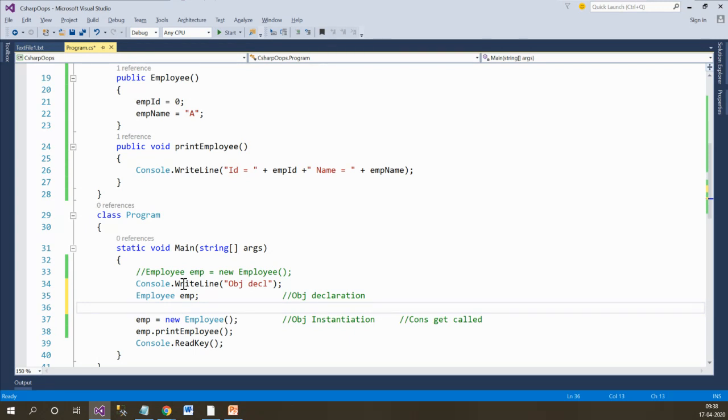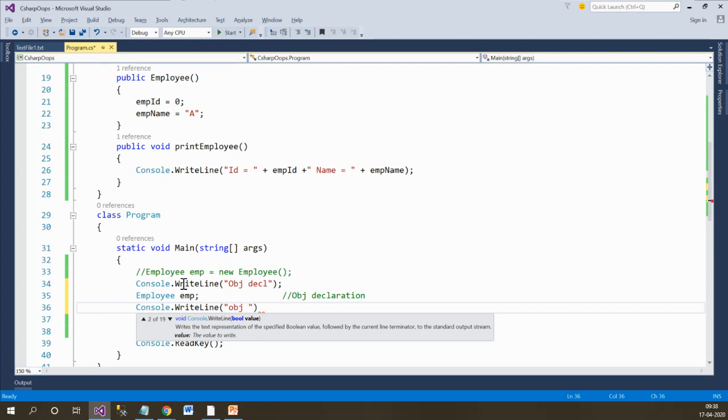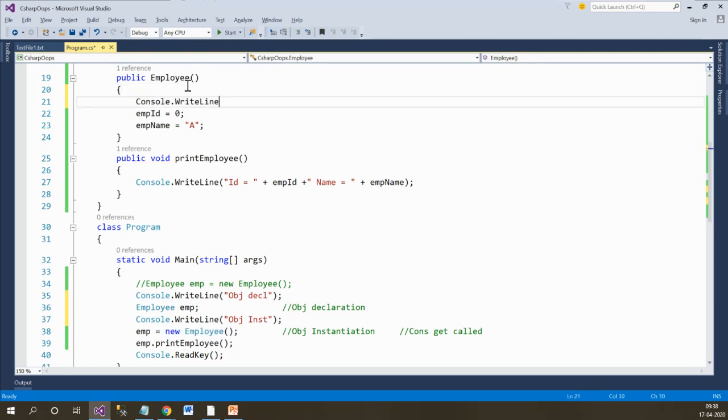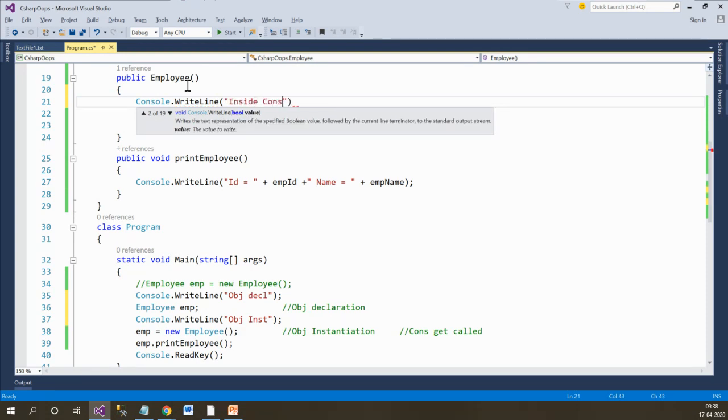Now after object declaration, we are instantiating the object. So that's why object instantiation part. So this is object declaration, and this is object instantiation. We have printed the respective messages above each. Inside the constructor we will print the message: we are inside the constructor.